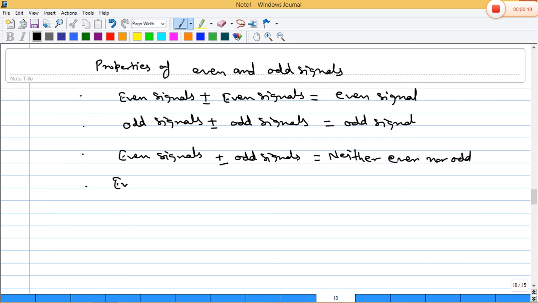If an even signal is multiplied with an even signal, then it will give an even signal.